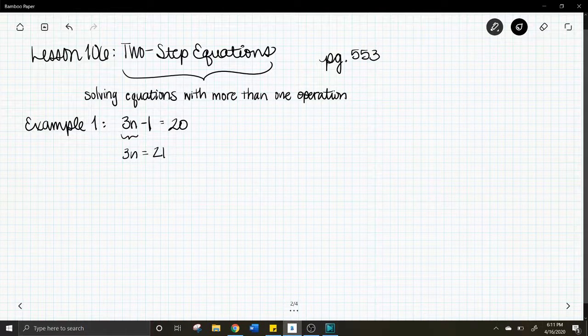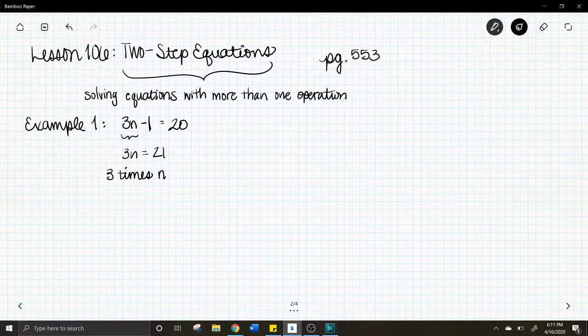3n, remember, means 3 times n. When we have a number right next to a letter, it indicates multiplication. So 3 times n equals 21. So 3 times something equals 21, and we know that 3 times 7 equals 21. So n must equal 7. So that's one way to look at equations, is just to think about what those equations represent.